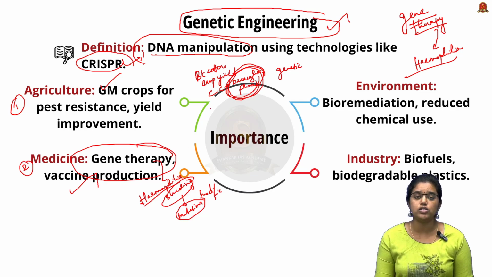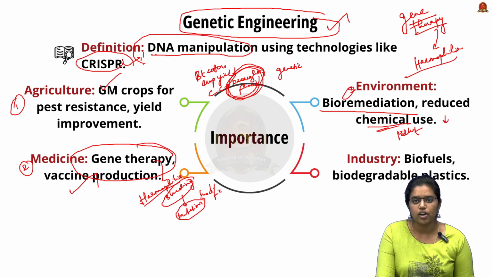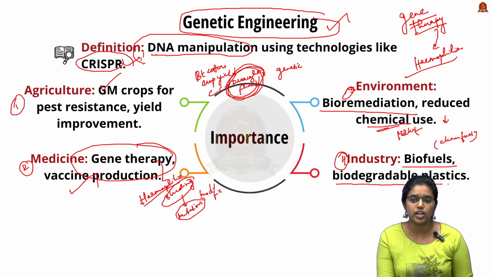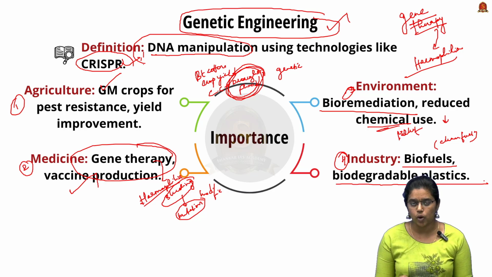We can also use genetically altered organisms in the process of removing pollutants. This process is called bioremediation. We can use genetically modified organisms to remove the pollutants from the environment. This can potentially reduce the usage of chemicals to remove pollutants. So this is the next advantage. The organisms are also used in the production of biofuels, which are much cleaner fuels compared to fossil fuels. Next, it is also used in the production of biodegradable plastics. So these are the main reasons why genetic engineering is considered important.